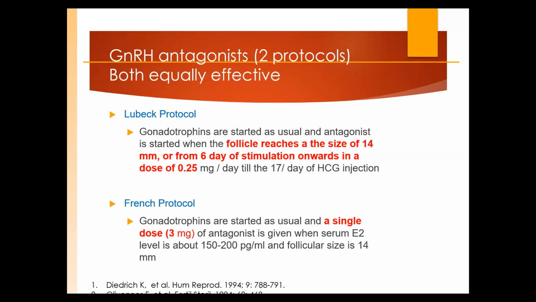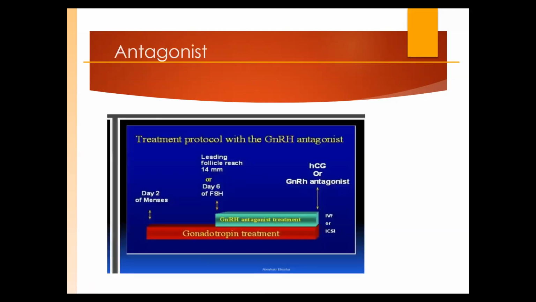So the protocol is either fixed or flexible. You have to start antagonist and then again trigger. Plus point क्या है? In 10 days your stimulation is complete, 10 to max 12. Other plus point है क्या? You are requiring less amount of gonadotropins because इतना suppress तो किया ही नहीं ovary को. Third plus point क्या है? And the best point is that you can use agonist as a trigger. तो आपके ovarian hyperstimulation की chances almost nil के बराबर हो जाते हैं.